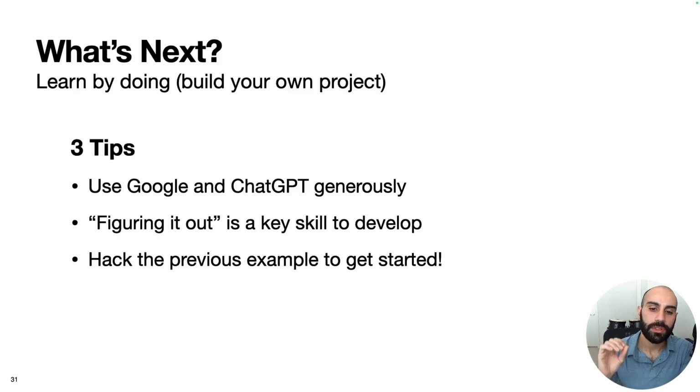First and foremost, use Google and ChatGPT generously. I don't know a single programmer who does not use Google or ChatGPT or some combination as a sidekick anytime that they're coding something up. And it's simply because a lot of times you run into error messages that just don't make sense. And this is especially true at the beginning of your Python journey where you just don't have a lot of experience. These tools are just great ways to help you accelerate your learning and progress.